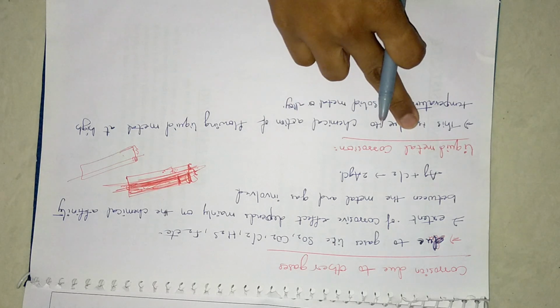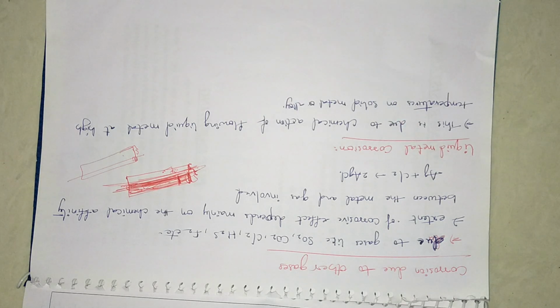And the other type of corrosion is liquid metal corrosion. This is mainly due to the chemical action of the flowing liquid metal. When metals are melted at a high temperature, they convert from the solid to the liquid state. Because of the temperature, the liquid state and the gases present in that area, the metal easily gets into contact with those gases and forms corrosion.